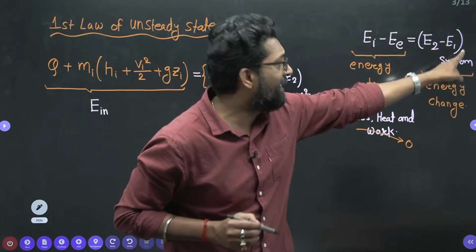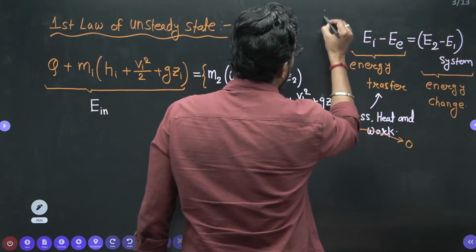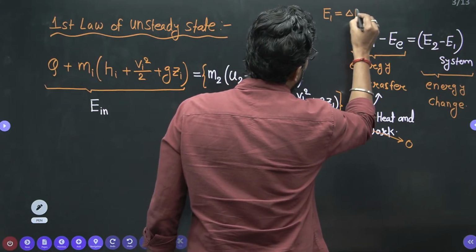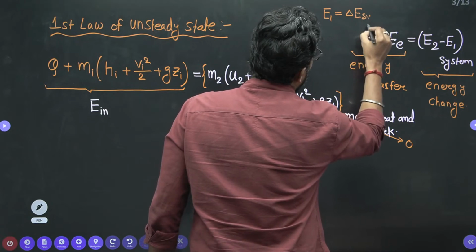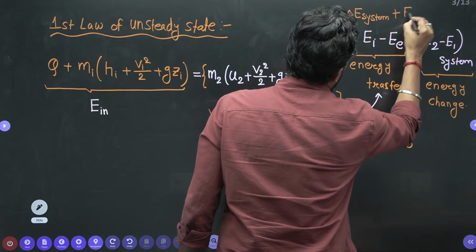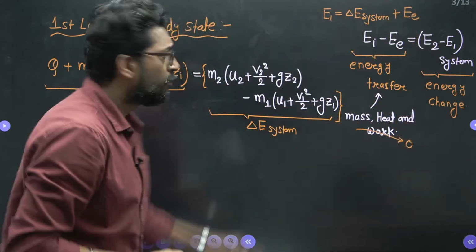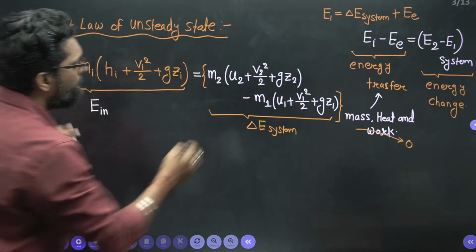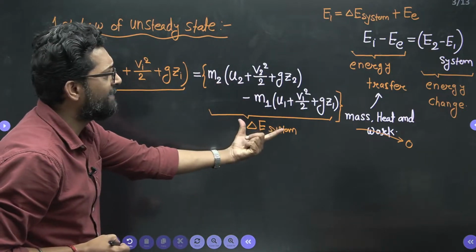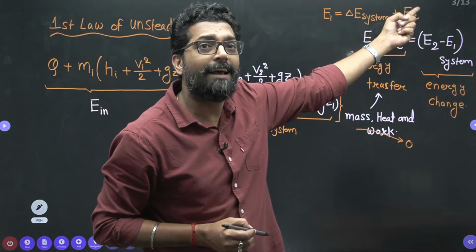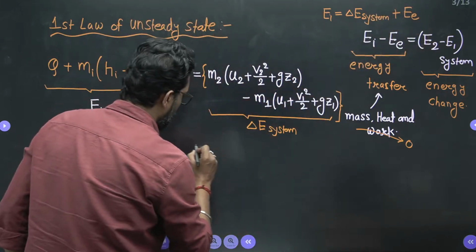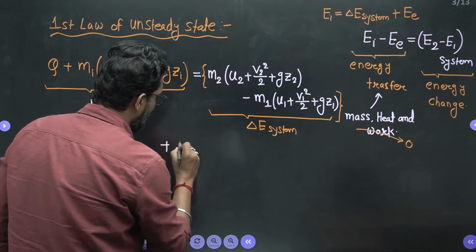Now, energy in is equal to delta E of the system plus energy exit. You can write like that. So energy in is equal to the energy change of the system plus the energy exiting from the system. So plus, what is the exit?